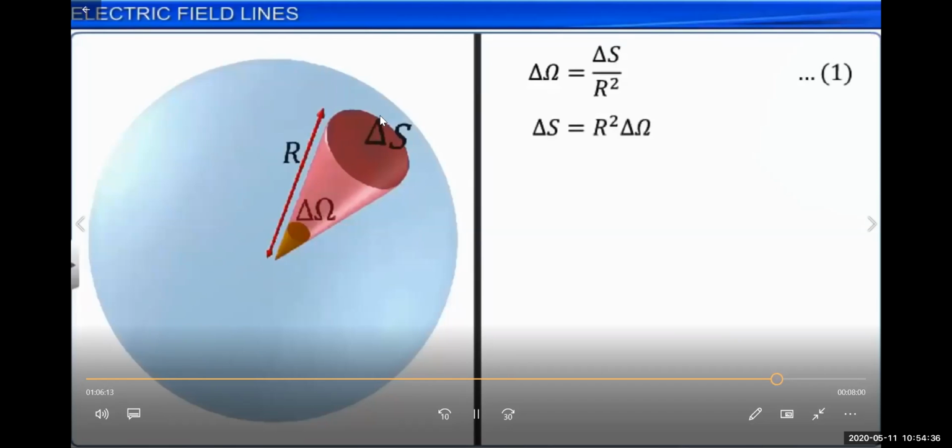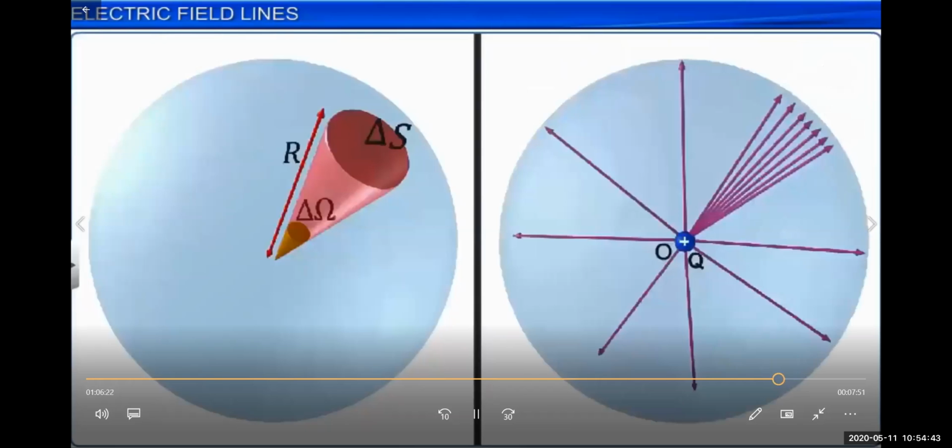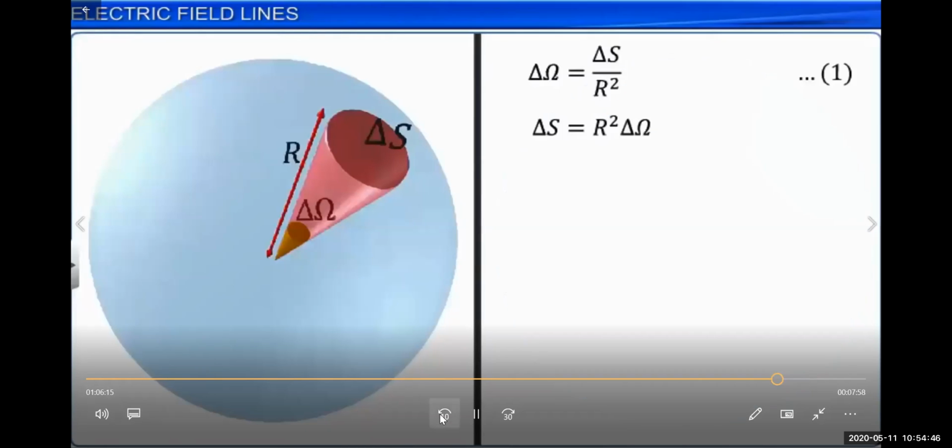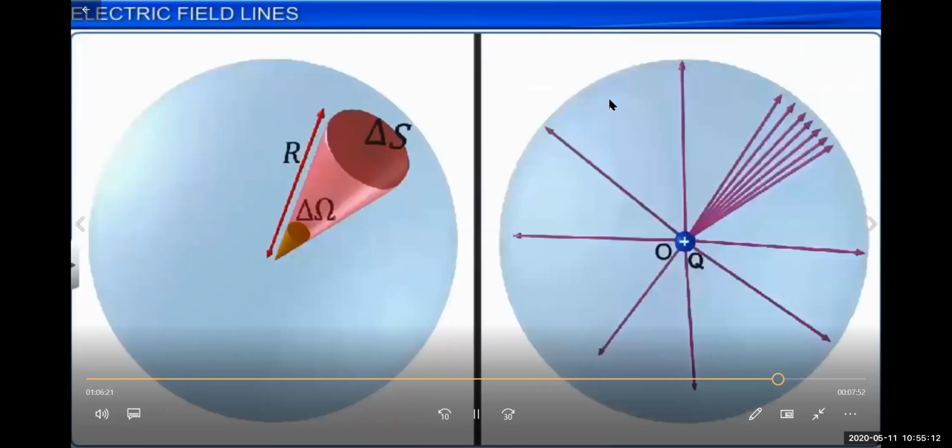Now the upper side of the cone is a surface area. This upper surface area of the cone is delta s, the solid angle is delta omega, and r is the distance, the radius. So delta omega is equal to delta s upon r square. This is the formula for the solid angle: the upper surface area upon the radius square. So from the first equation, delta s is equal to r square multiplied by delta omega.